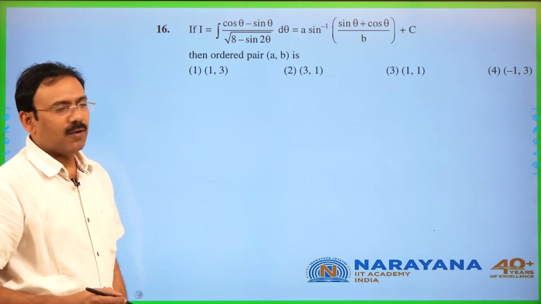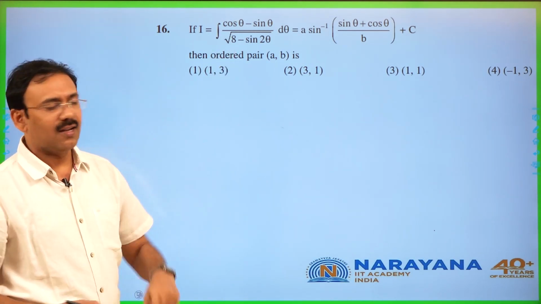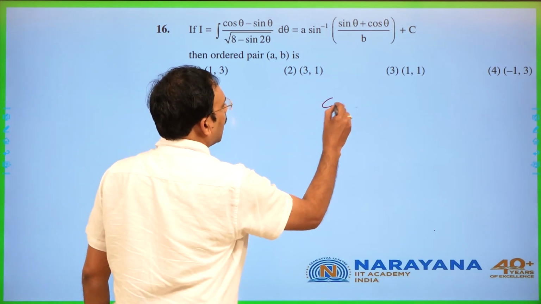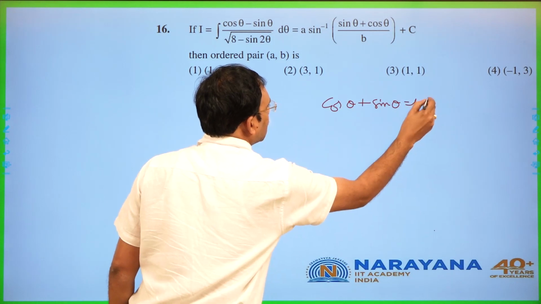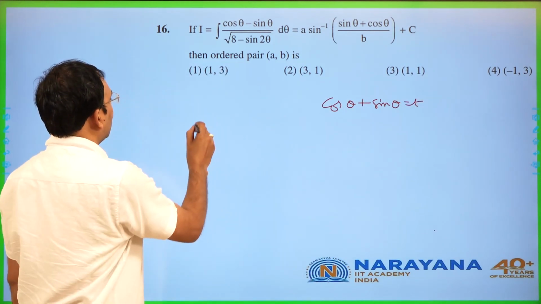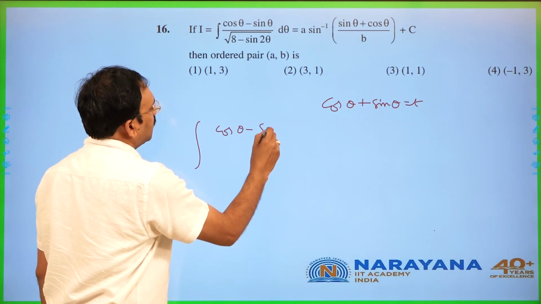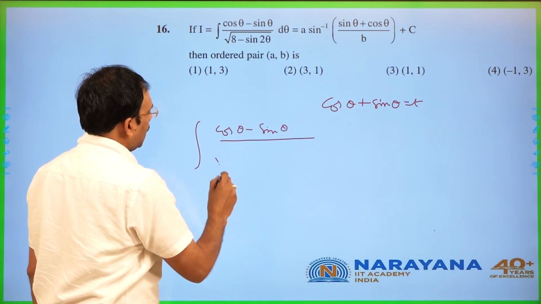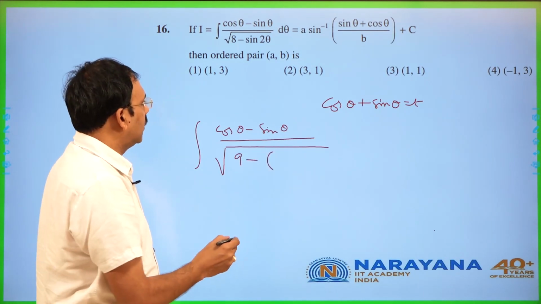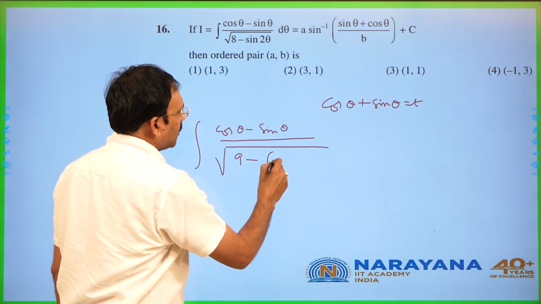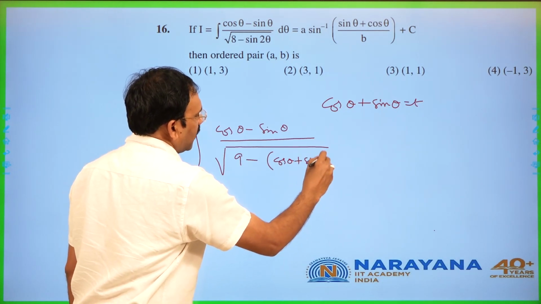Next, you see this problem, whenever cos theta minus sin theta is seen in the integral, you can choose cos theta plus sin theta equal to t. This is the clue we know, and hence you can write this integral as cos theta minus sin theta by root of 9 minus, you see, can we write cos theta plus sin theta whole square, can I write?